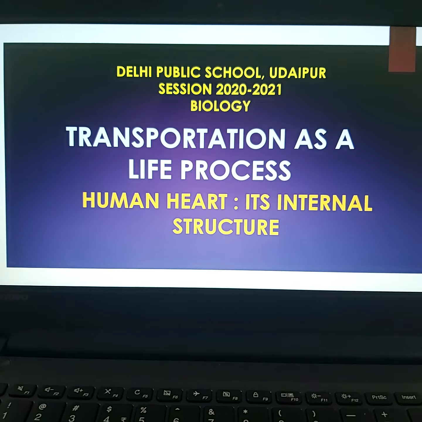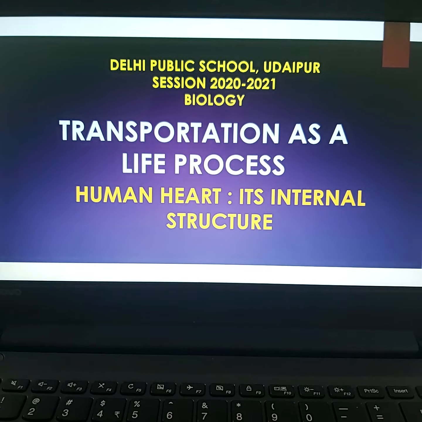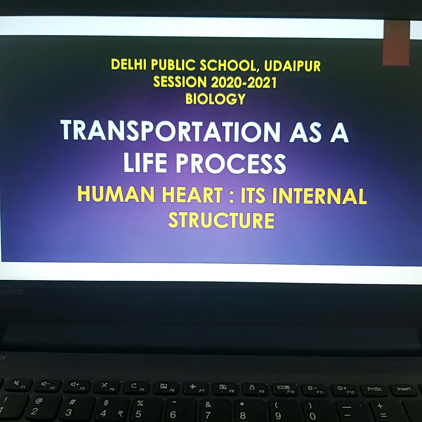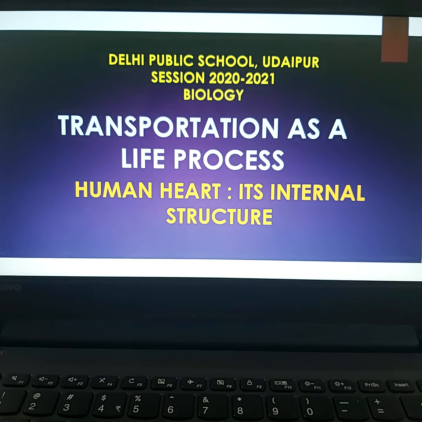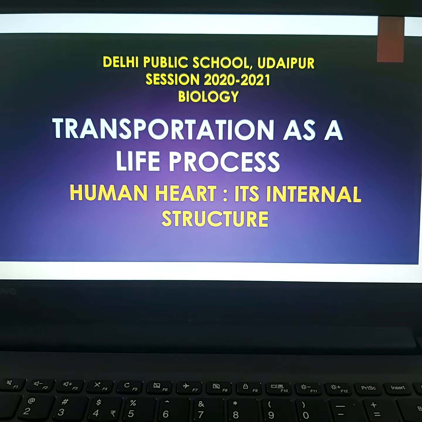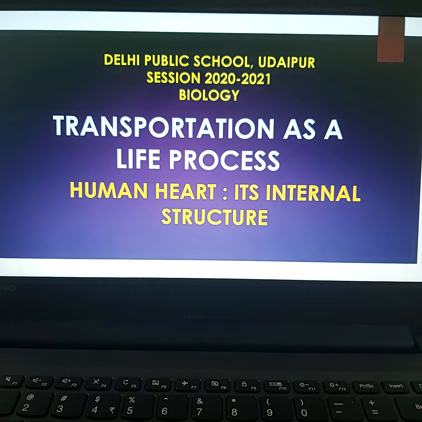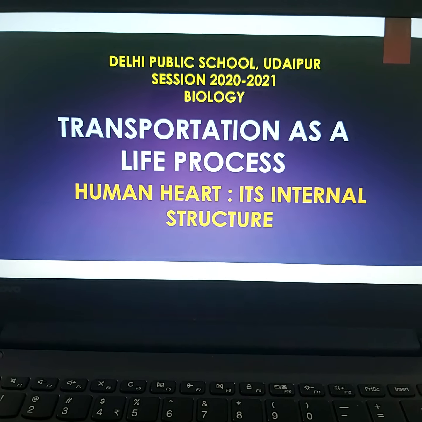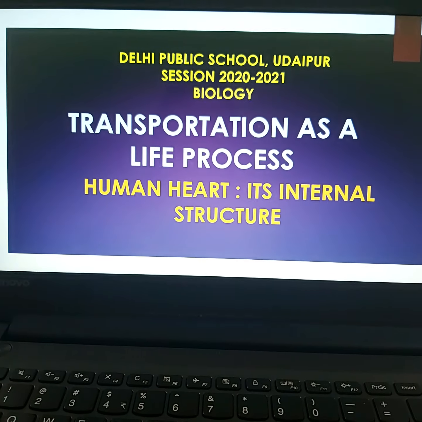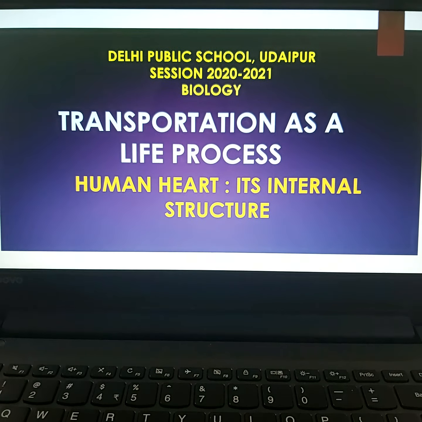Human heart. This human heart is located in between the two lungs in the chest cavity or the thoracic cavity of the body. You know, children, the thoracic cavity is made up of the bones of the rib cage, and so the protection is given to the heart as well as the lungs by the bones of the rib cage. Okay, the heart is of the size of an adult human fist, and it is made up of very unique muscles which are called cardiac muscles.